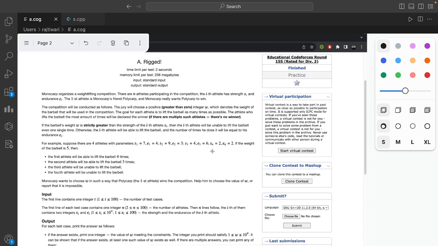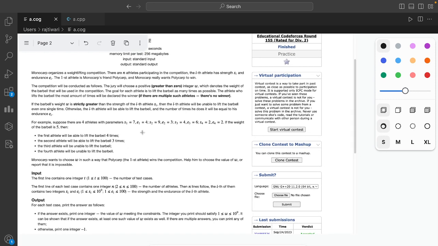You have to find out what the weight should be for which the first candidate, the friend of Monocarp, will win. If we take the weight of the barbell as 5, then the first athlete will be able to lift the bar 4 times. That will be your Polycarp. Polycarp will lift it 4 times.